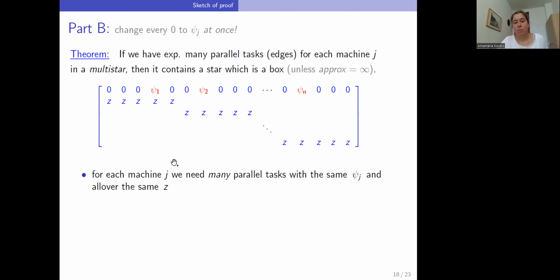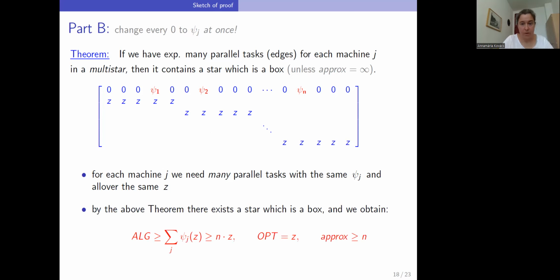And because it is a box, still the 0 machine receives all of these tasks. So this will be our final lower bound instance, with makespan or finish time at least n times Z on the 0 machine, and with optimum Z.